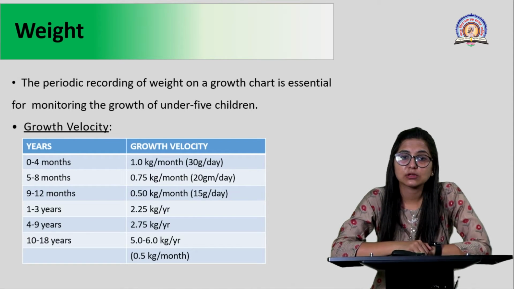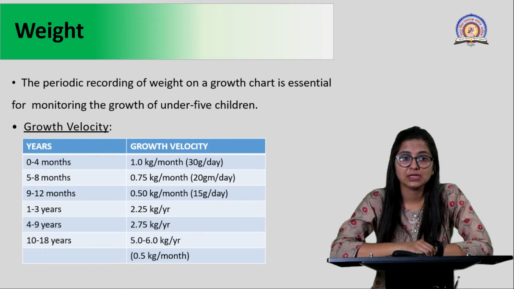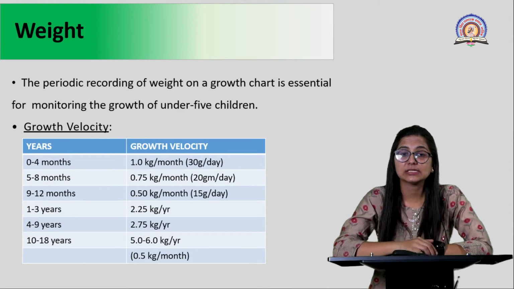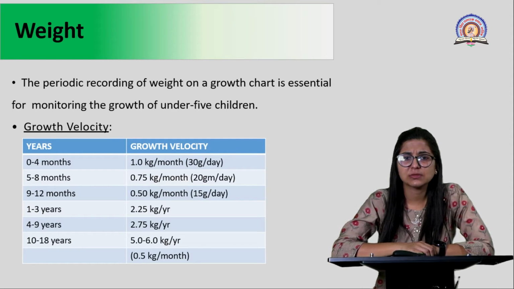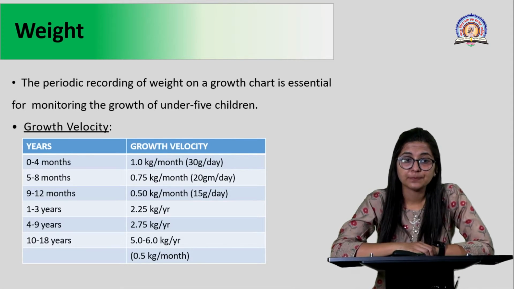Again, for 5 to 8 months, the growth velocity should be around 0.75 kgs per month, so around 20 grams of weight is increasing per day. Now this growth is very important, because if the child is not growing in the initial days, then it will hamper the development of the child in the later stages of life. Then for 9 to 12 months of infancy, the growth velocity decreases, that is, the growth becomes a little slow, at 0.5 kgs per month, approximately 15 grams per day. Then in children of 1 to 3 years, the growth velocity will increase. Now it will be around 2.25 kgs per year.